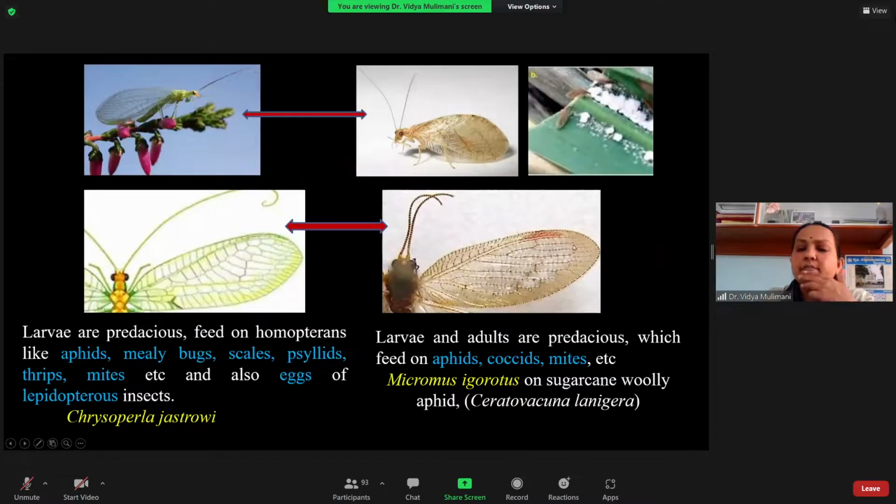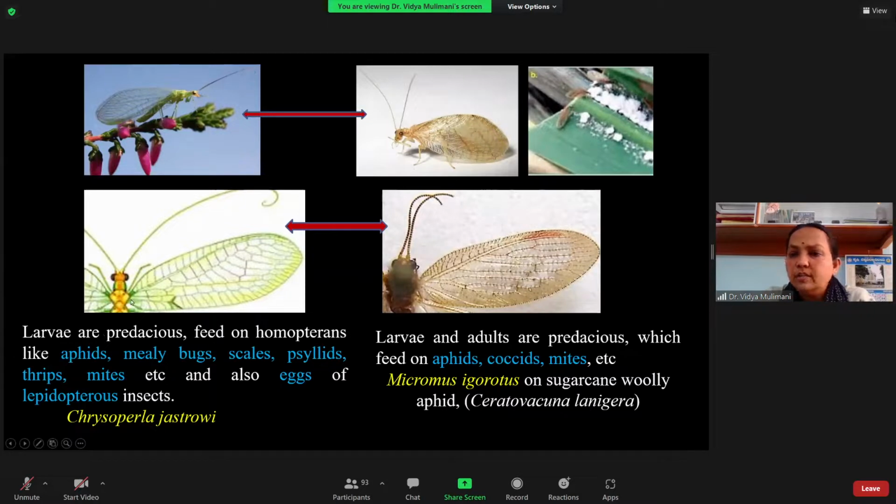And finally, you have the adult stage. So many times, as I told you, some of the green lacewings are also brown in color. Under such conditions, you cannot say whether it is a green or brown lacewing without looking at a certain character. So what is the one character that differentiates the adults of the Chrysopidae and the Hemerobiidae? This is the costa. So these are the costal cross veins. You can see these cross veins are the ones present between the longitudinal veins.